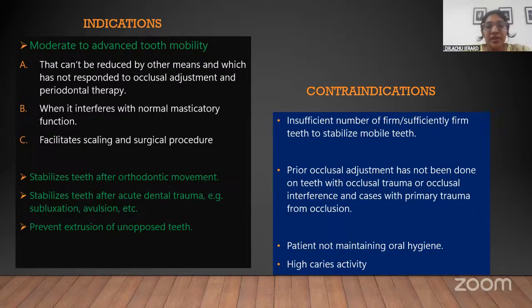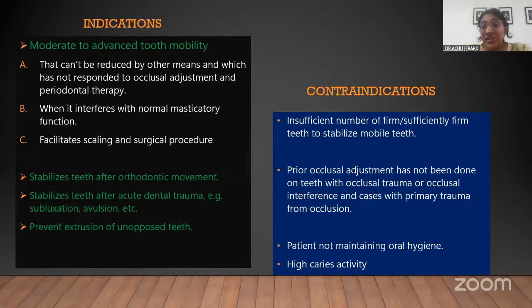Then you do splinting to facilitate scaling and for surgical procedures. I've already discussed that when the tooth is mobile and shaky, you will not be able to even clean the adjacent tooth properly, right? So for the scaling procedure or surgical procedure, temporary or provisional splinting can be done. And also to stabilize the teeth after orthodontic movement, where we use retainers.